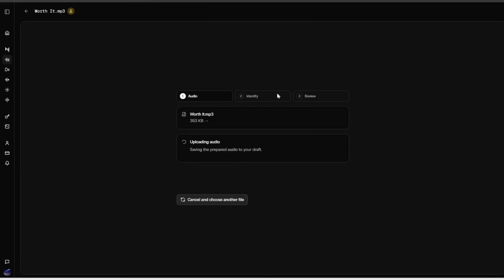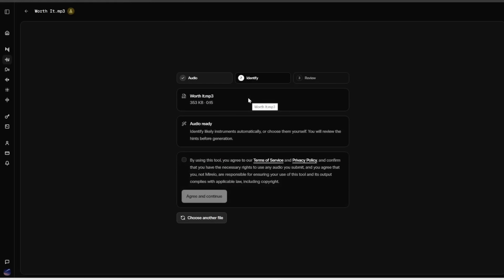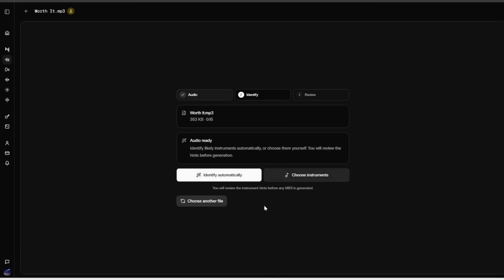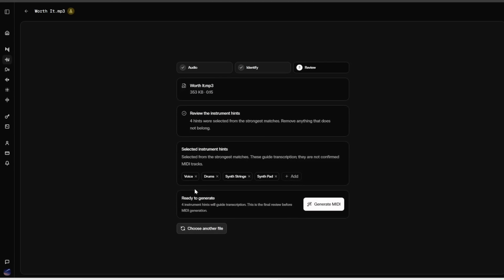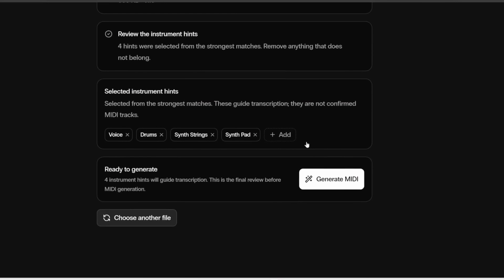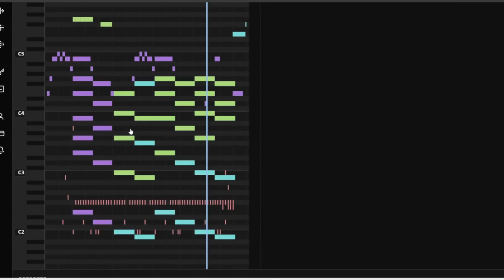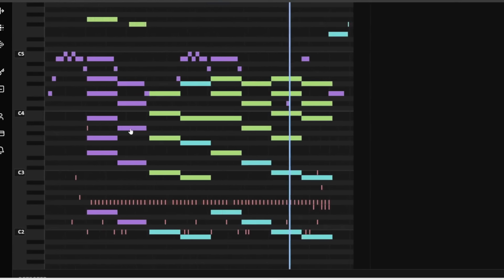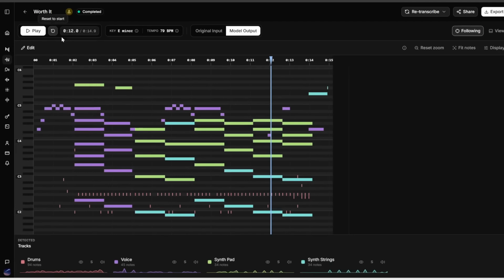So let me drag that over here. And then afterwards, we need to click on Agree and Continue, and then click on Identify Automatically, and let's see what we get. All right, so it has automatically detected voice, drums, synth strings, synth pad. It could not detect bass, but we can also manually add a bass if we wanted to. Let's just leave it at the default and then click Generate MIDI. So afterwards, it's proceeding to generate the MIDI notes for all these instruments. How cool is that? And afterwards, let's press play.